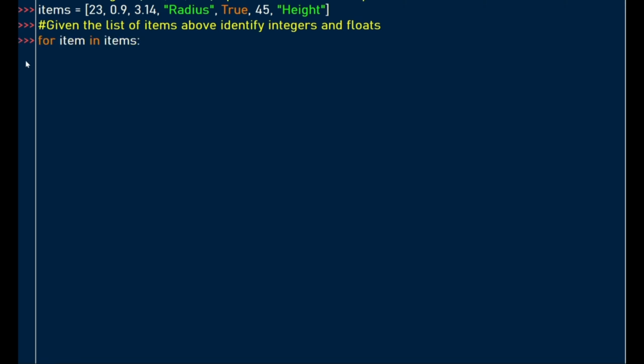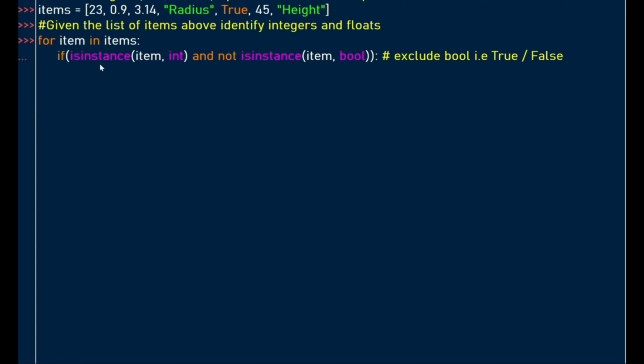So we start our for loop with a for keyword. So I want to loop through items within the list using the for loop. You want to use the isinstance method, which can help us to identify the data type of this item, but in this case we want to identify, is this item an integer? A piece of code is saying let's identify an item which is an integer and that item is not of type boolean, a bool, so True or False.